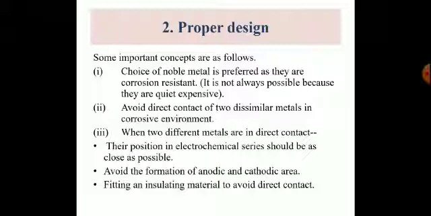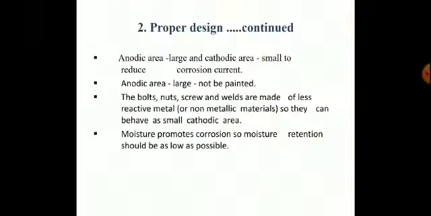When two different metals are in contact, confirm their position in the electrochemical series. They should be as close as possible so that the electrode potential difference between the two metals will be less, and less will be the corrosion current and the rate of corrosion. Avoid the formation of anodic and cathodic areas forming an electrochemical cell, and this can be done by fitting an insulating material between them to avoid direct contact.